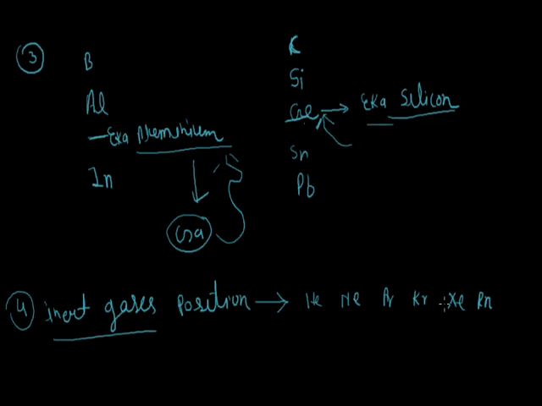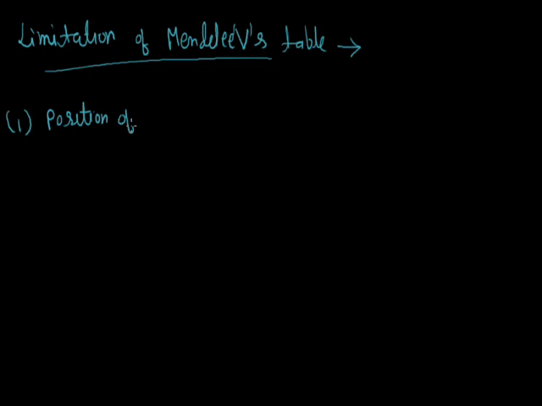Now we will discuss limitations. Limitations of Mendeleev table. First is position of hydrogen. Position of hydrogen in the periodic table is uncertain. It has been placed in first group with alkali metals, but certain properties of hydrogen resemble those of halogens. So it may be placed in the group of halogens as well.